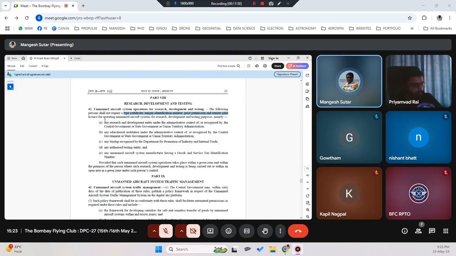Who can do this? Any research or development entity belonging to the central government, state government, or union territories, educational institutes, or central government or state government, union territory administration. Any startup recognized by the Department for Promotion of Industry and Internal Trade. Any authorized testing entities or any unmanned aircraft system manufacturer. Okay, having a GST number, provided the unmanned aircraft system operation takes place within the green zone.